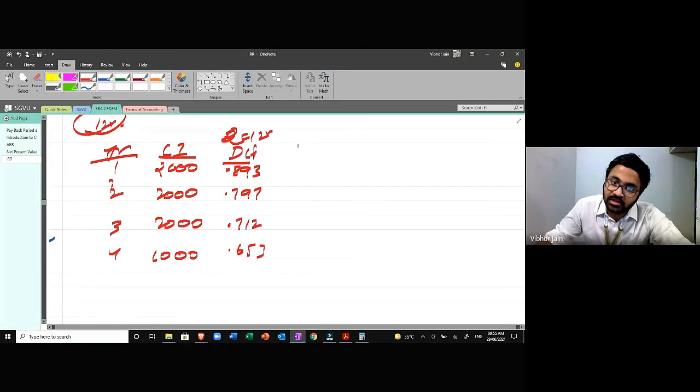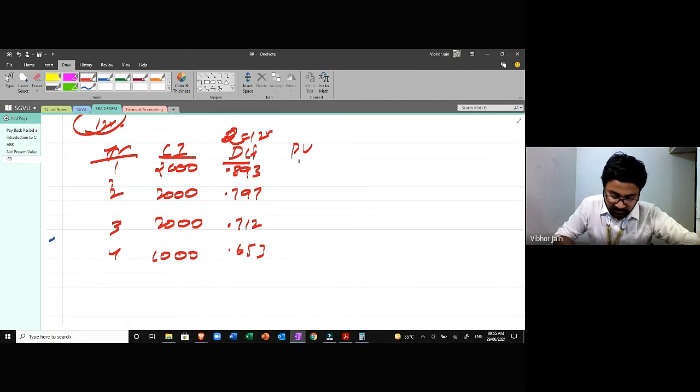Now I'll calculate the present value. This is 2000 into 0.893, 2000 into 0.797, 2000 into 0.712, and 1000 into 0.653.